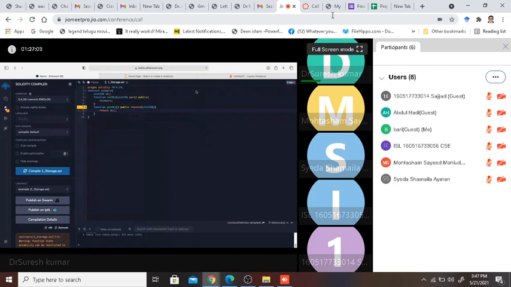This is a simple example which includes a getter and a setter for variable obj. Yes, sir, done. Okay.